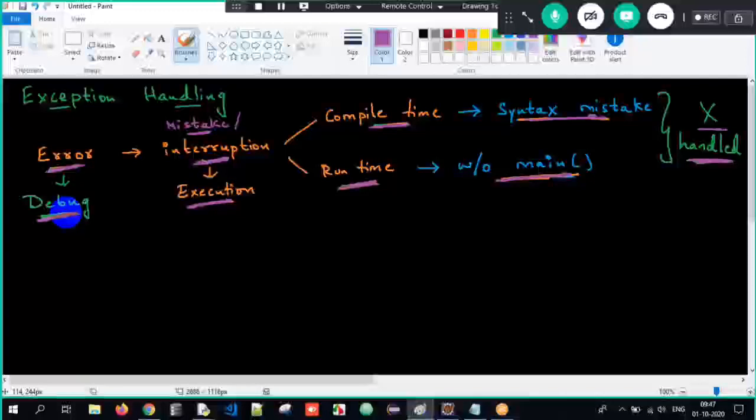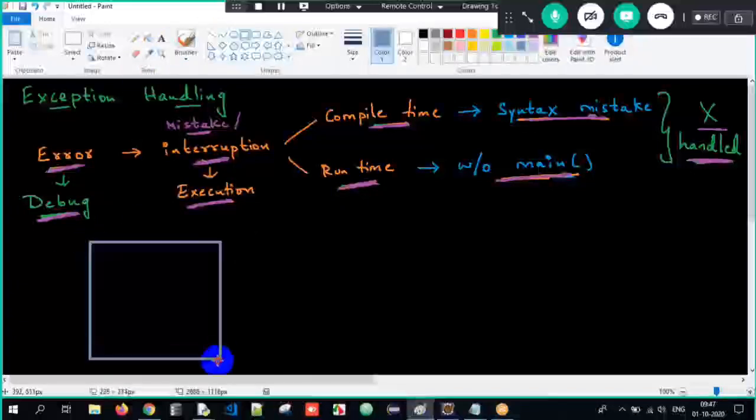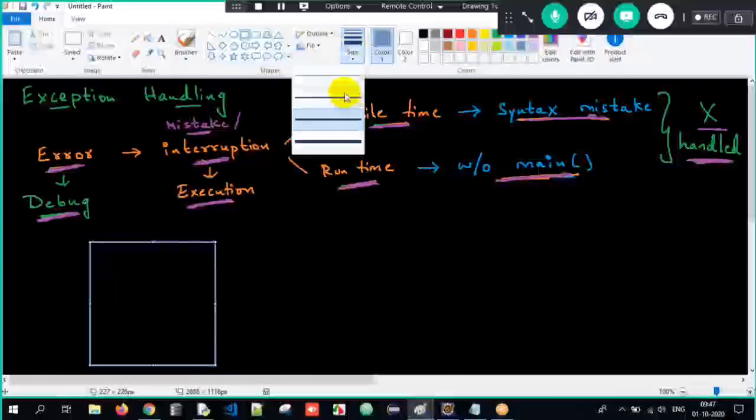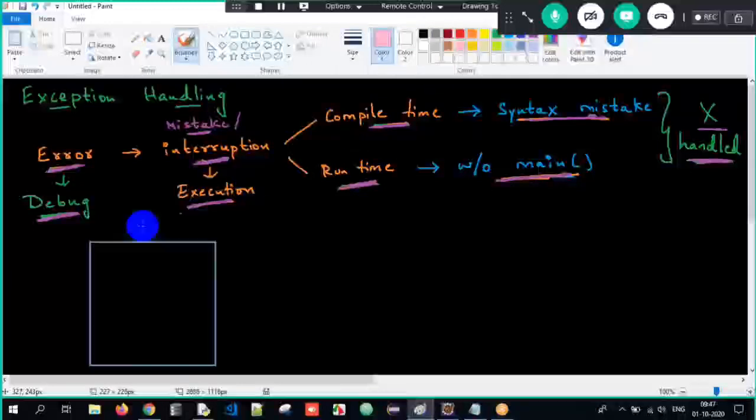But the most important concept to be discussed in today's session is what is an exception, sir? Let us try to understand what is an exception. Now, imagine, this is my Java program, and my Java program has about 5 lines of instructions. Line number 1, line number 2, line number 3, line number 4, line number 5 here. Clear? So now you start the execution of a program.